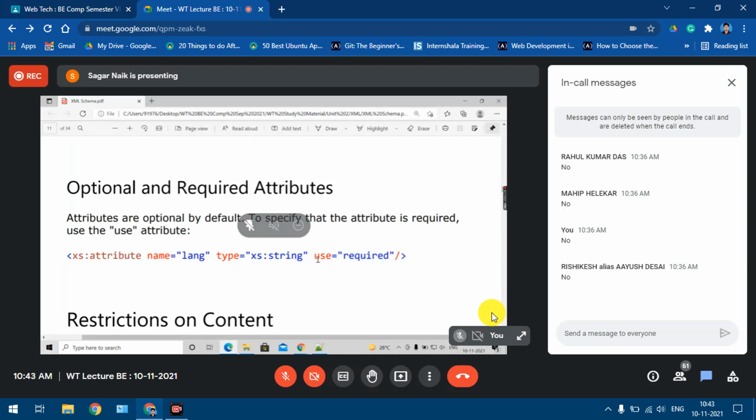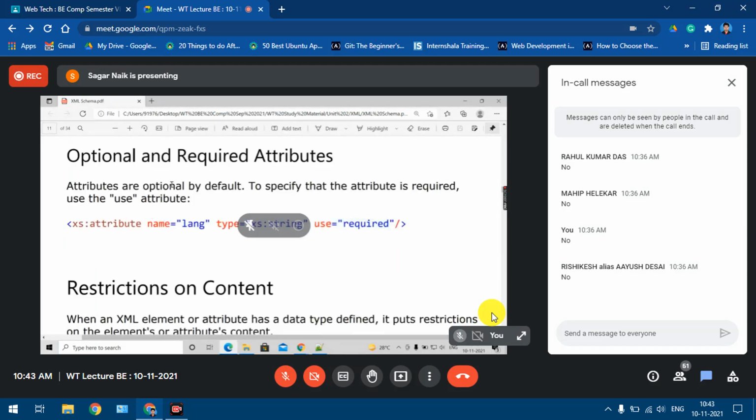Yes or no? The only thing here is you'll have to say use equal to required. Simply don't say required. You have to say use attribute equal to required. Understood? Now then you will have to provide the attribute. If you are not providing the attribute, it will not validate.